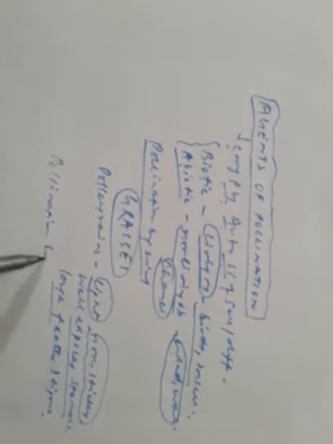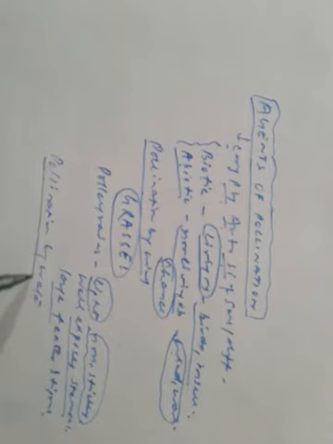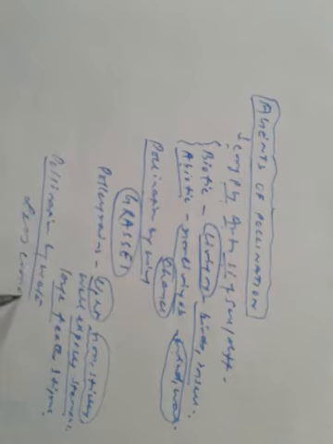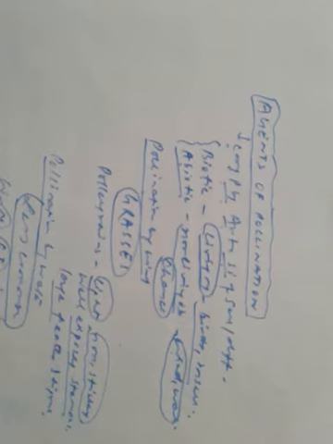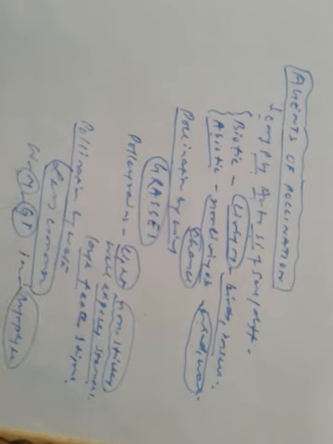Now pollination by water. So it is a less common mode of pollination in comparison to pollination by wind, and water acts as a medium for gamete transfer. Water acts as a medium for gamete transfer in lower plants such as bryophytes.